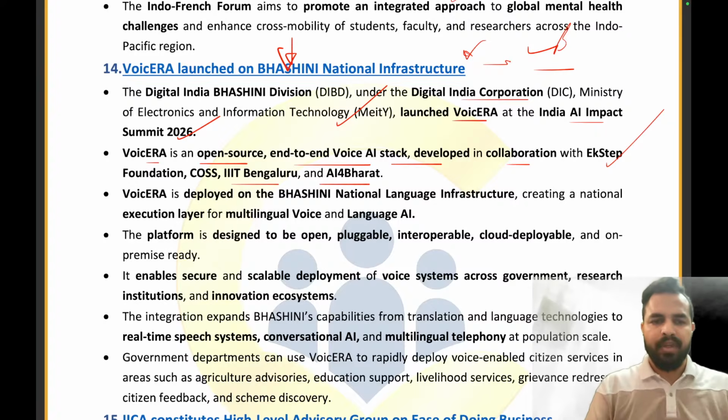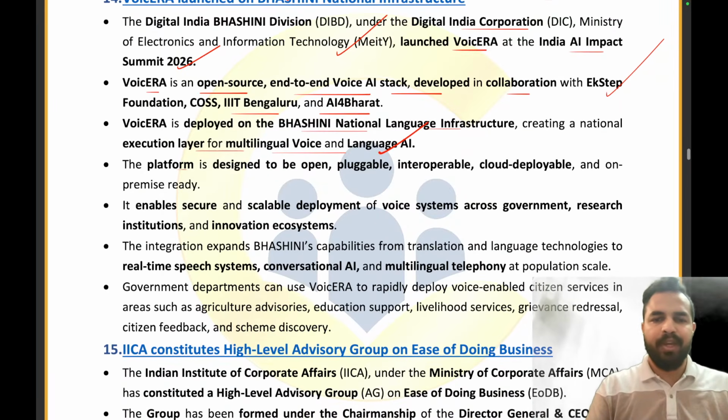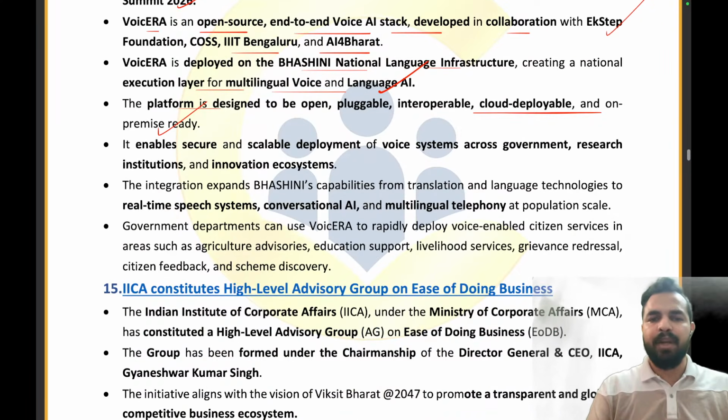Clear, everyone? It is deployed on the Bhashini National Language Infrastructure, creating an execution layer for multilingual language, voice, and language AI. The platform is designed to be open, pluggable, interoperable, cloud deployable, and on-premise ready. It enables secure and scalable deployment of voice systems across the government, research institutions, and innovation ecosystems. The integration expands Bhashini's capabilities from translation and language technologies to real-time speech systems, conversational AI, and multilingual telephony at population scale.